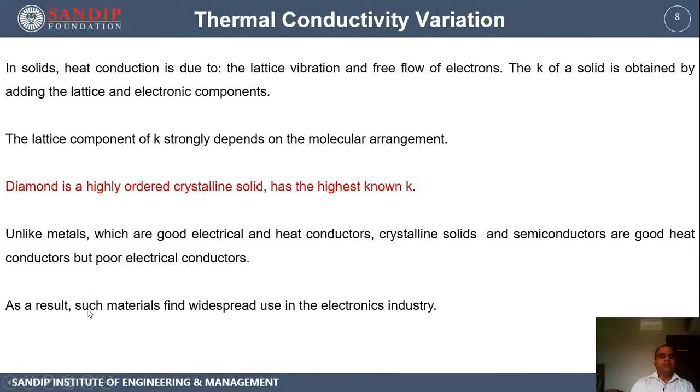As a result, this type of crystalline solid like diamond and quartz can be used in the electronic industry, wherein high heat transfer characteristics are desirable but poor electrical conductivity is also desirable. So this is how materials can be selected for different applications.